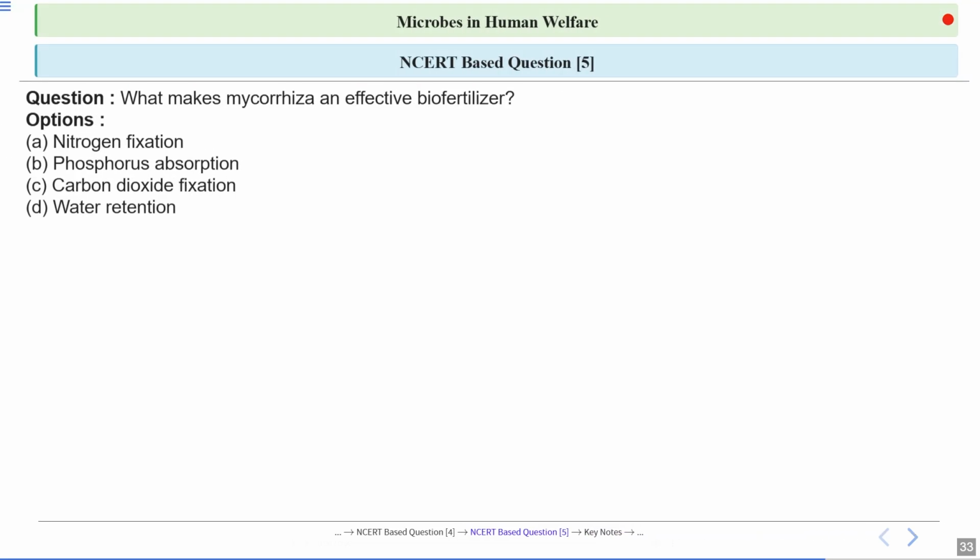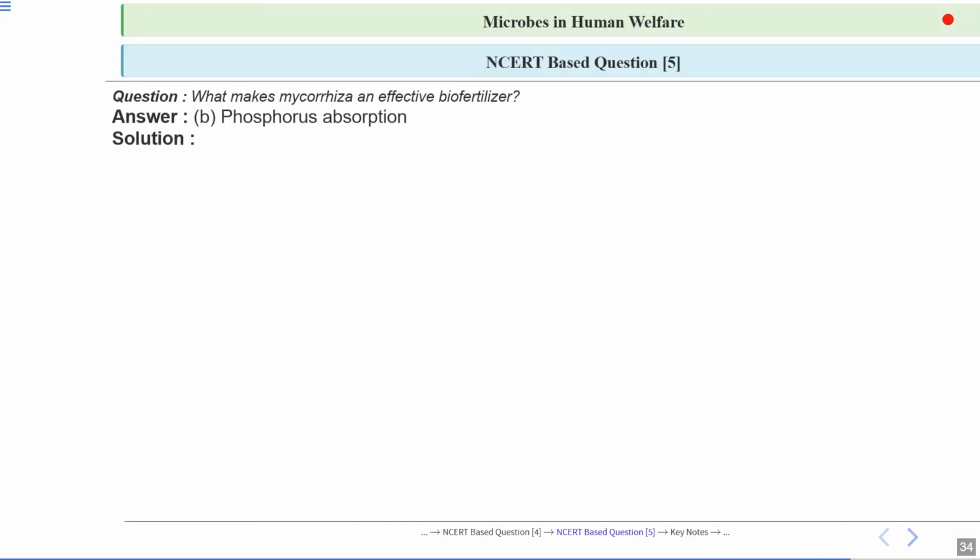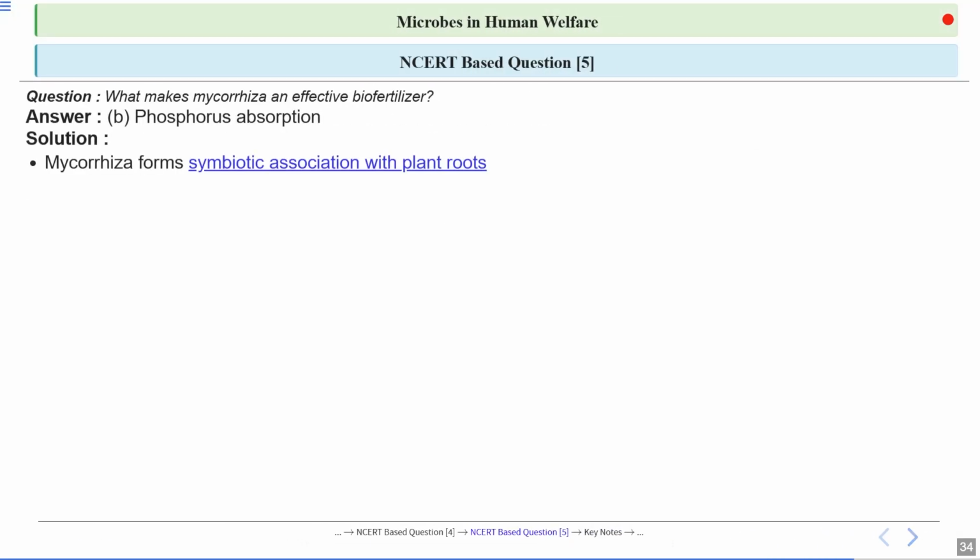Now, what makes mycorrhiza an effective biofertilizer? Options are nitrogen fixation, phosphorus absorption, carbon dioxide fixation, or water retention. What is the correct answer? Okay, option number B, phosphorus absorption, is the correct answer.